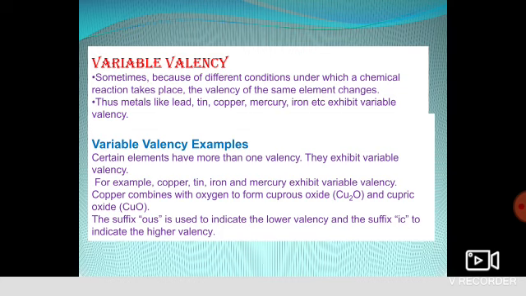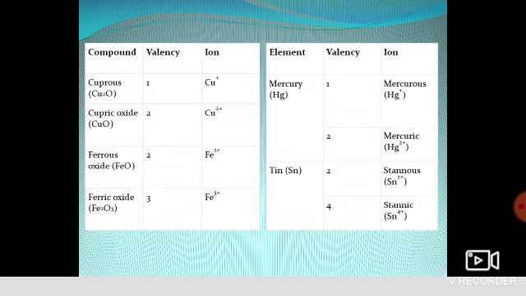Now, I have just told you that some elements show more than one type of valency, and such elements are said to have variable valency. For example, tin, lead, copper, mercury, iron. These have more than one type of valency. On the basis of this valency, we have divided them into two parts.